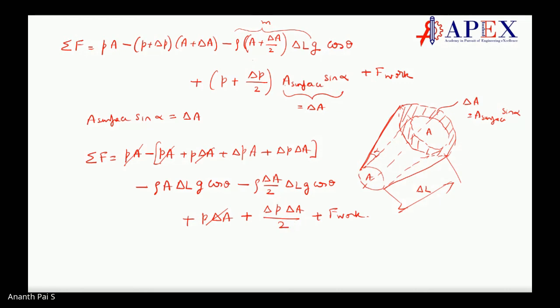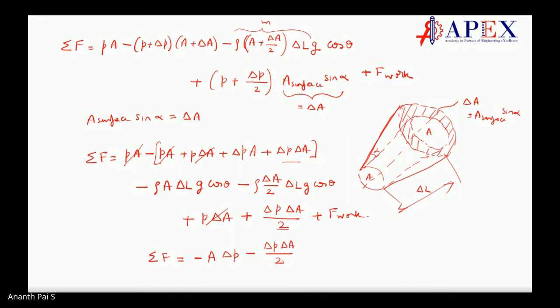So sigma F will lead to nothing but equal to minus A into delta P. How does this come? This comes from here, minus A into delta P. Then we have minus delta P delta A divided by 2, which comes from this part and this part together.